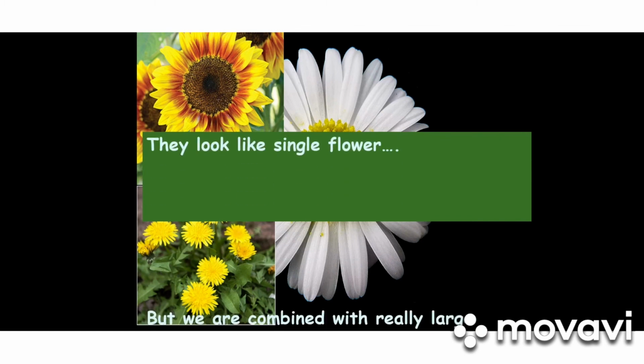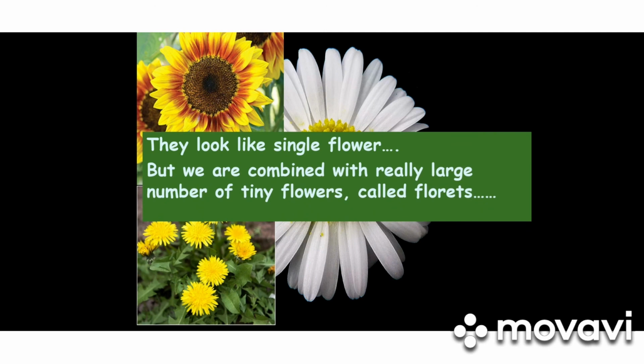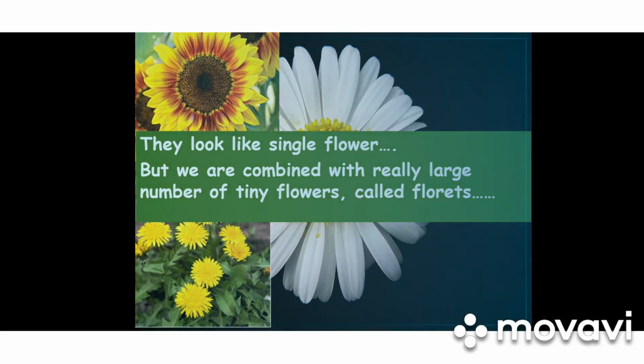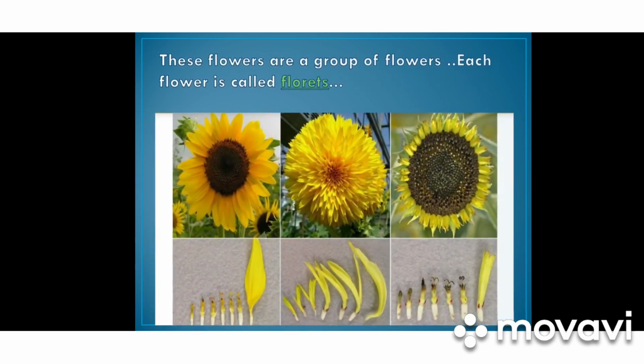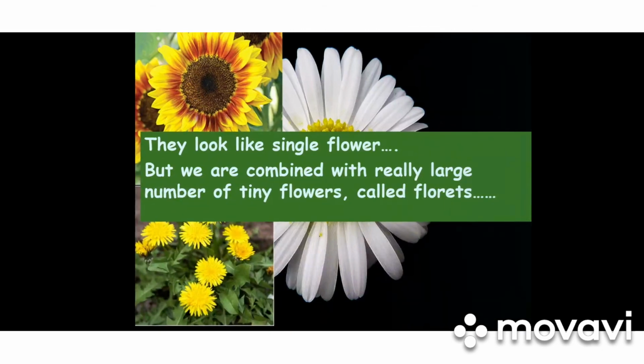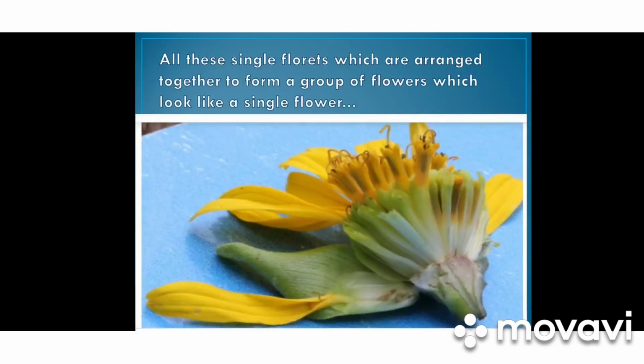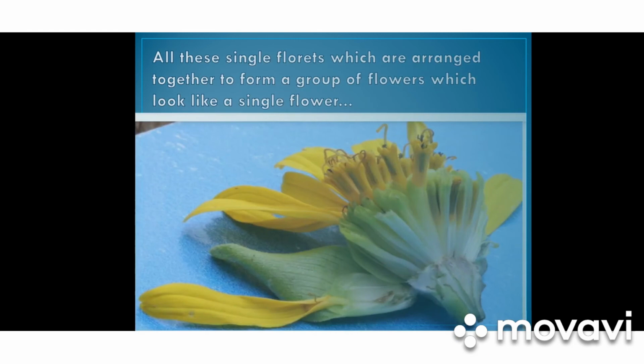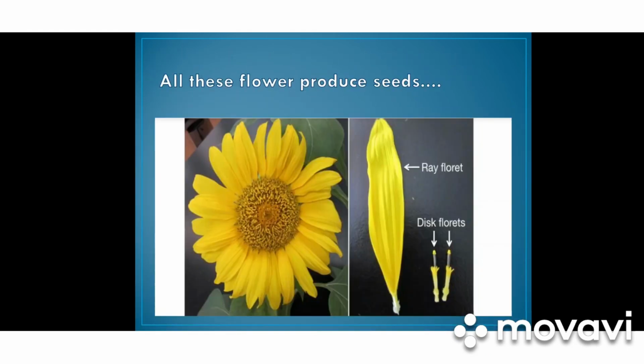They look like a single large flower, but they are combined from a really large number of tiny flowers called florets. These single florets are arranged together to form a group which looks like a single flower. And each of these florets will produce seeds.